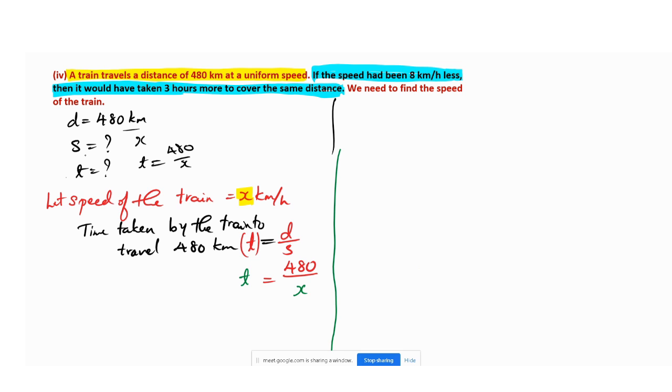If you have a doubt, you can ask me. Before going to the second statement, you have to ask the doubt if you have. The train is moving for the same distance now. The first statement is moving at 480 kilometers at uniform speed.